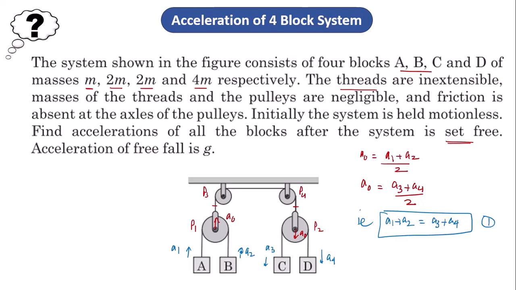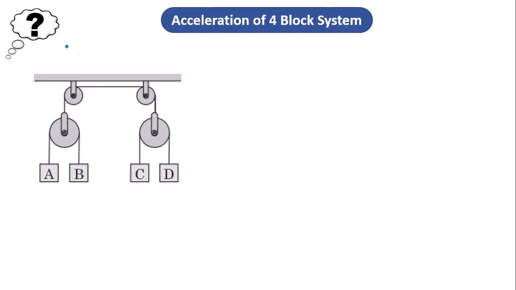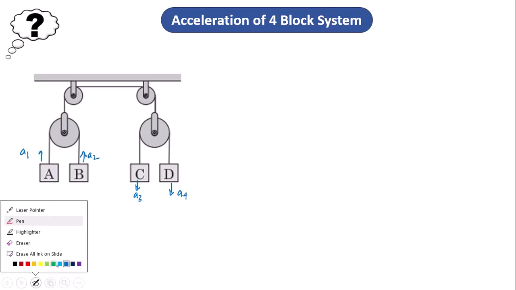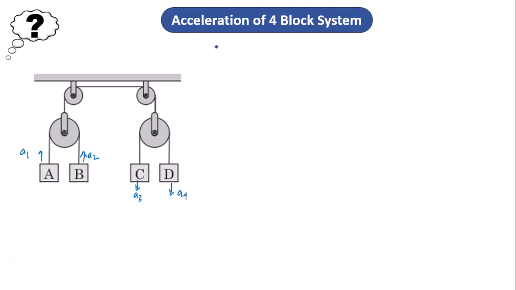Now, individually, you have to draw the free body diagram for all the blocks separately. Let us do it this way. I am assuming that block A is moving upward with an acceleration a1. Similarly, this is moving upward with an acceleration a2. And this is moving downward with an acceleration a3, and this is also moving downward with an acceleration a4. Now, if I say the tension is T here, here also tension is T, here 2T.